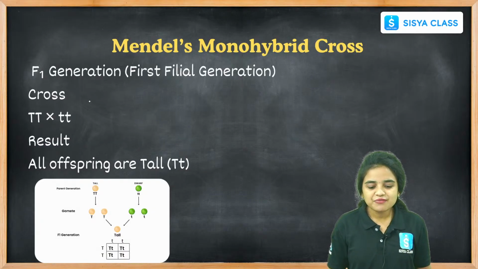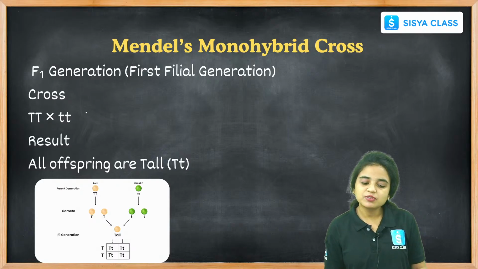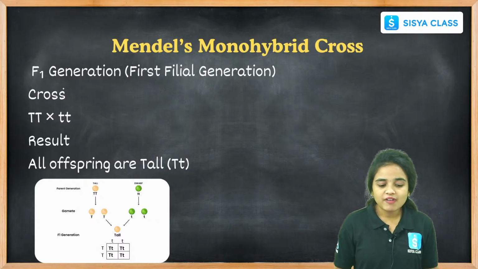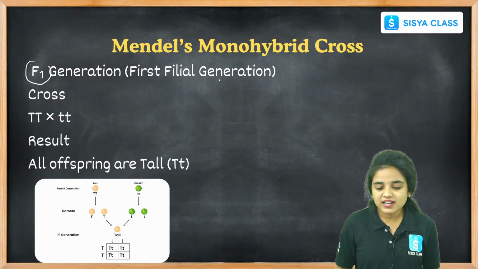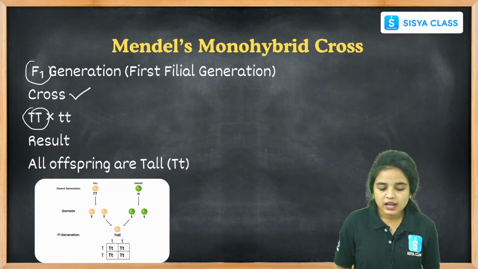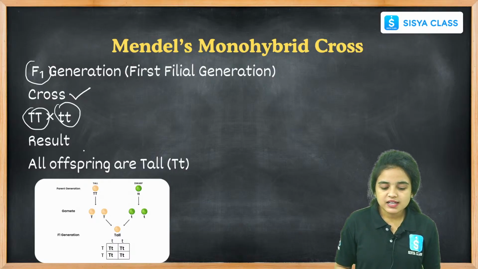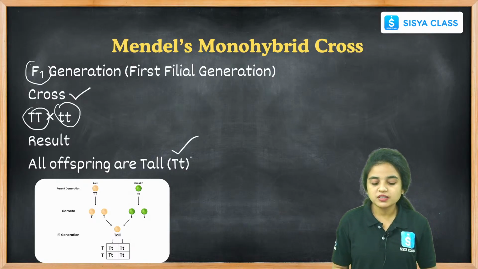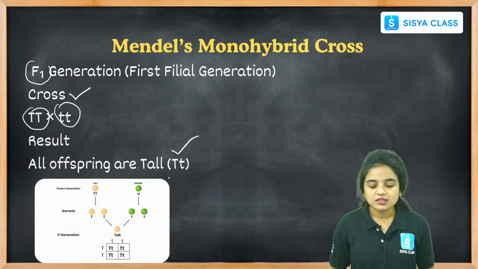Coming to the F1 generation, and Rishi, you asked about the F1 generation. See here carefully, I am explaining about the F1 generation and F2 generation. F means filial generation. When there is a cross between tall and short alleles, we can find the result of all the offspring. Tall is dominant, so the plant height will always be tall.